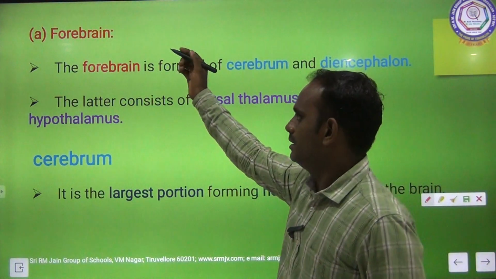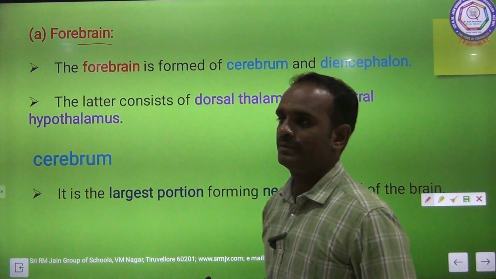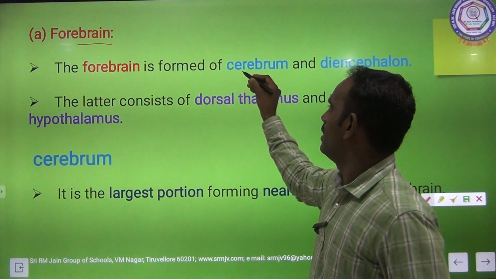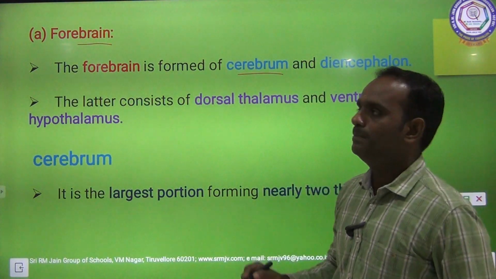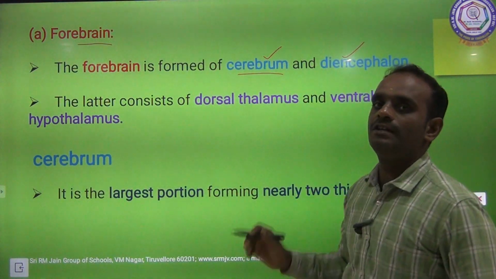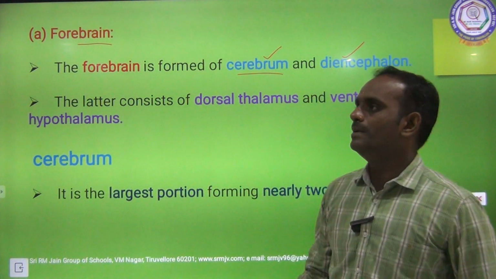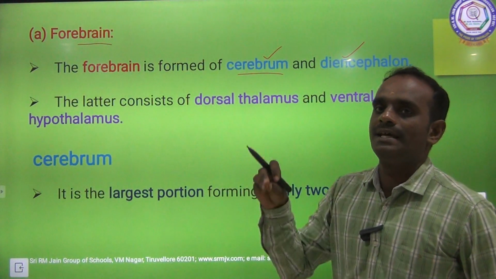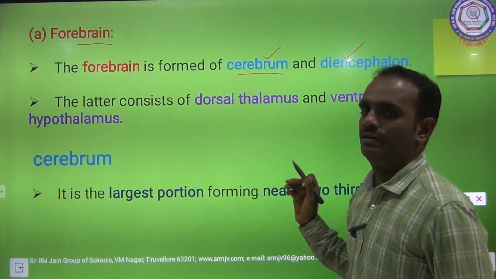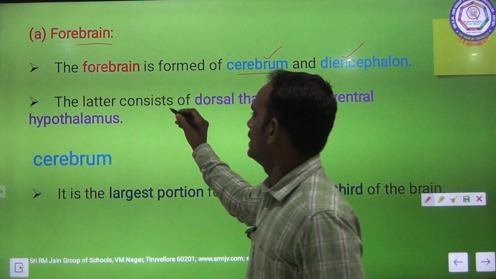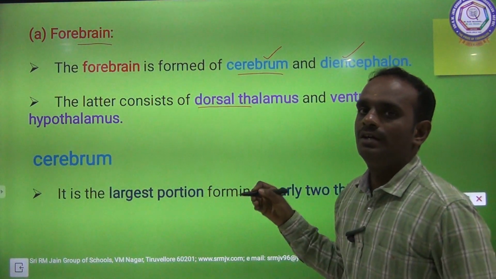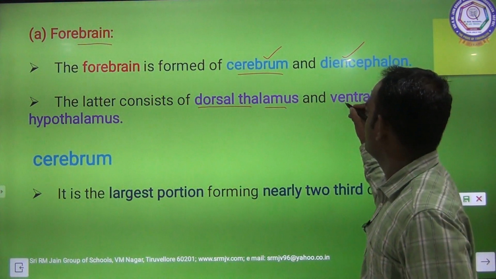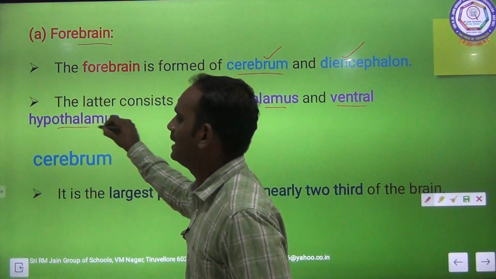Now the first one, forebrain. The forebrain is formed of cerebrum and diencephalon. So what are the main parts of the forebrain? Cerebrum and diencephalon. The diencephalon consists of dorsal thalamus and ventral hypothalamus.